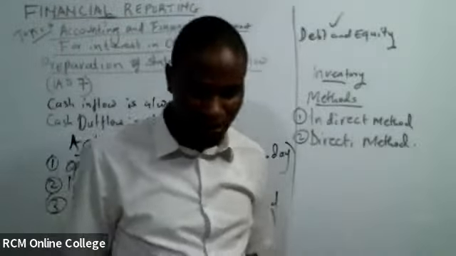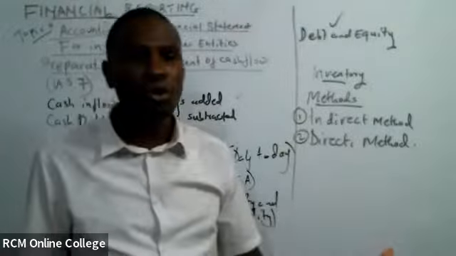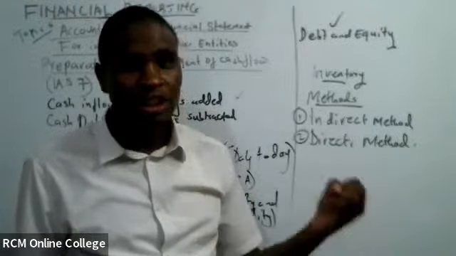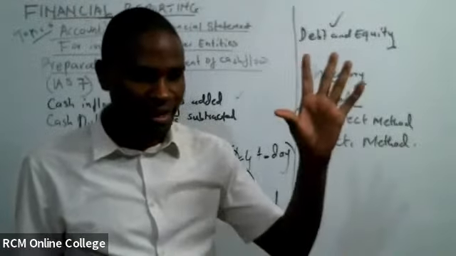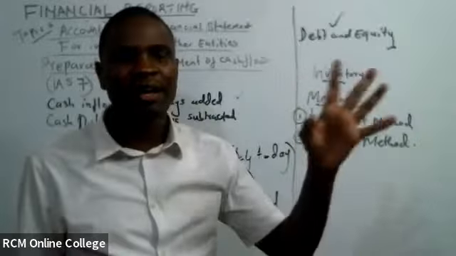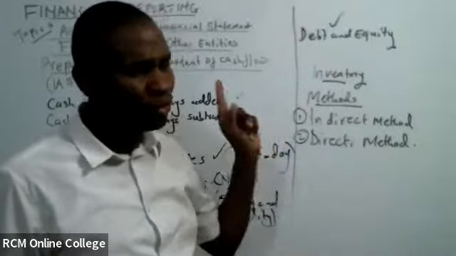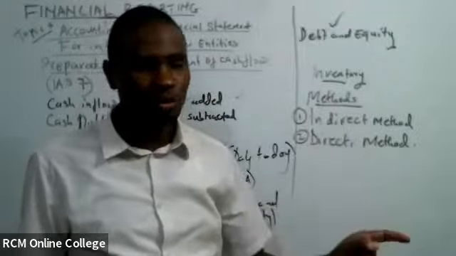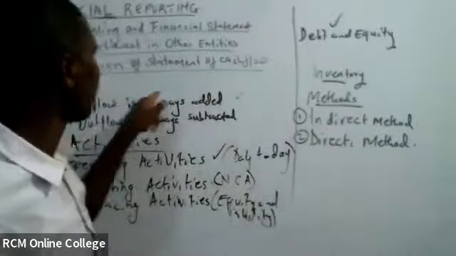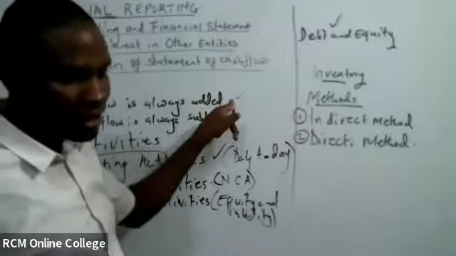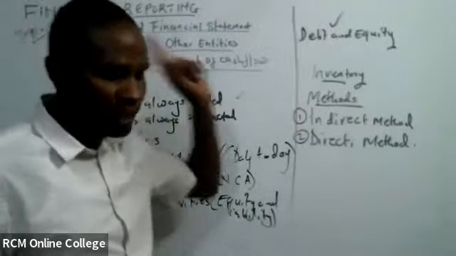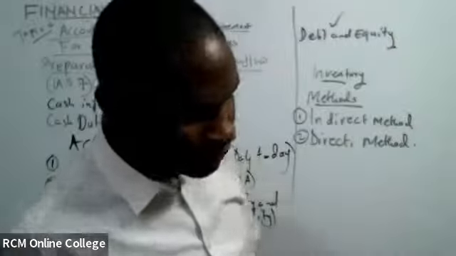For that purpose, cash inflow we add, and cash outflow we less.